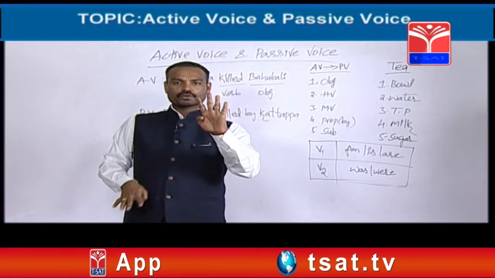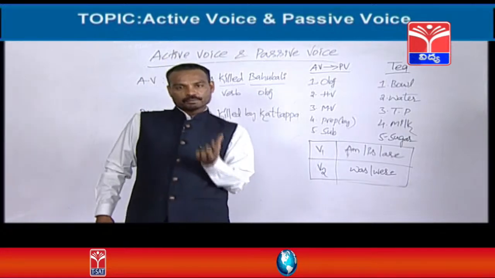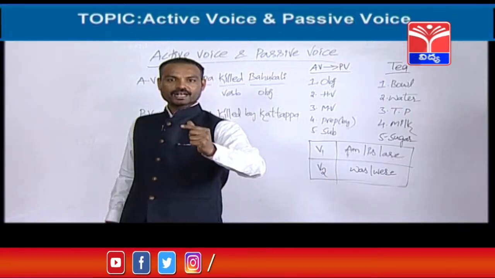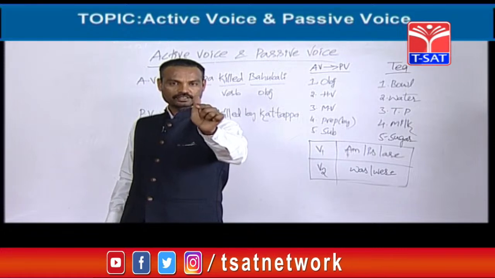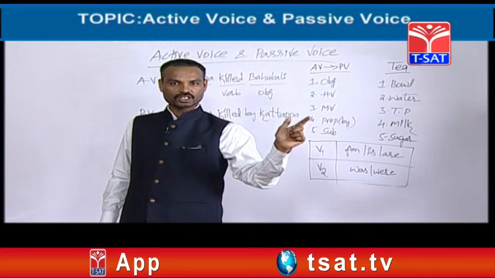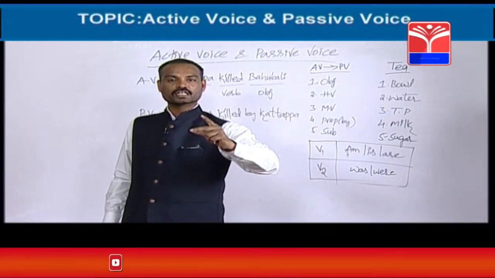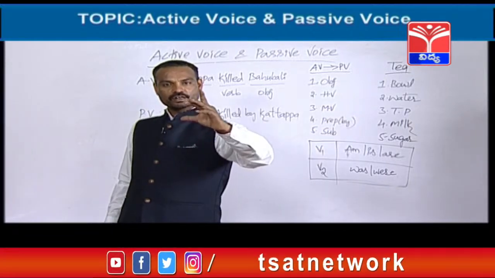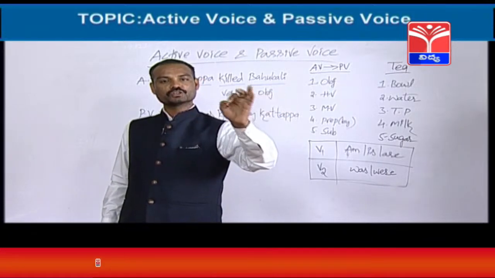In present tense there are 4 tenses, in past tense there are 4 tenses, in future tense there are 4 tenses. In present tense, what is the fourth one? Present perfect continuous. That's great. In past tense, what is the fourth one? Past perfect continuous. That's nice. That one also cannot be changed. In the first tense, the fourth one cannot be changed, that is present perfect continuous tense. In the second, the last one, that is called past perfect continuous tense. This one also cannot be changed into passive. In future, what is the last one? Future perfect continuous tense. Even this one also cannot be changed into passive.